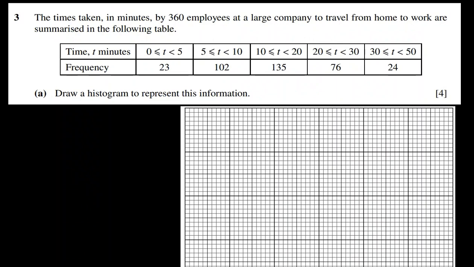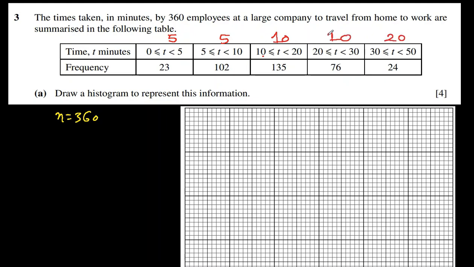The times taken in minutes by 360 employees. So N is 360. They have already confirmed that. At a large company, the travel times from home to work are summarized in the following table. Okay. Frequency is given here. Draw a histogram to represent the information. Okay. If you see, the difference between 0 and 5 is 5. So class width is 5 here. Next class width is again 5. Next, 10 to 20 will be 10. Here it is again 10, and then it is 20.